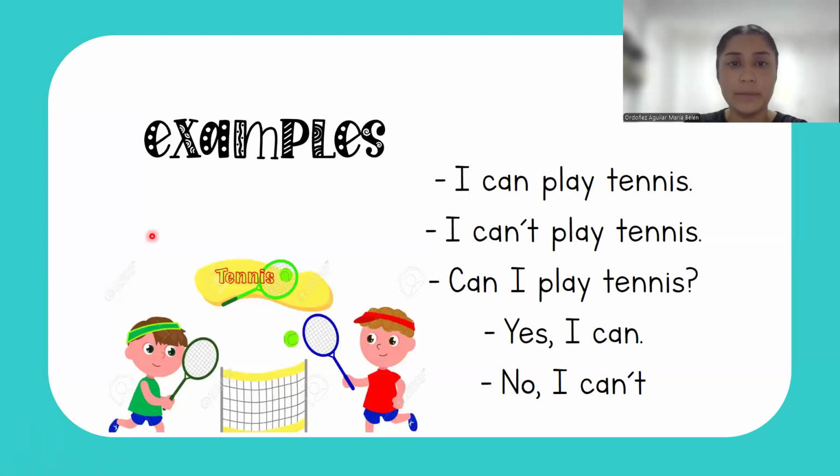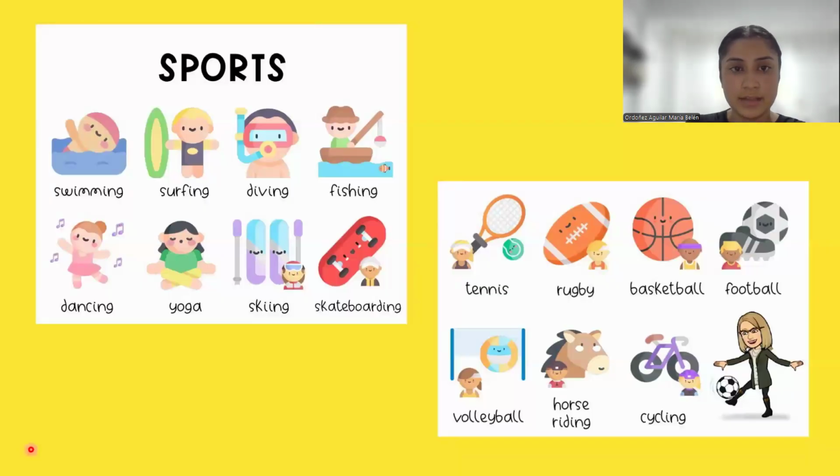Now we have a very short exercise, but first we need to remember that if we talk about can, we can relate it with sport activities. For example, I can swim, I can't surf, or if you want to ask a question, can you play tennis with me, for example?